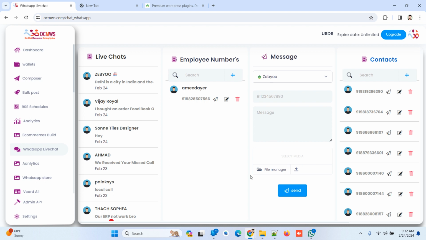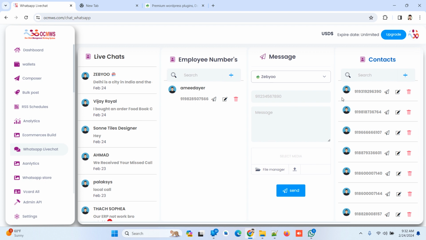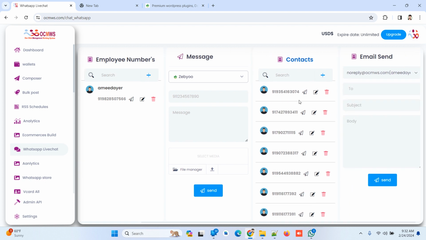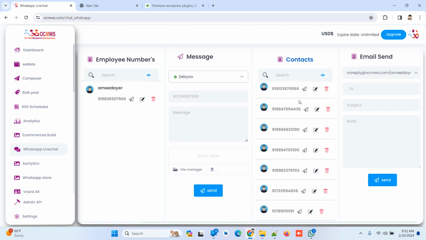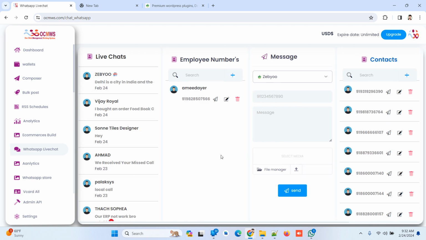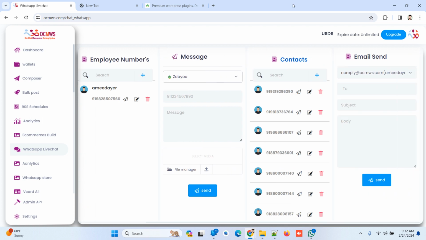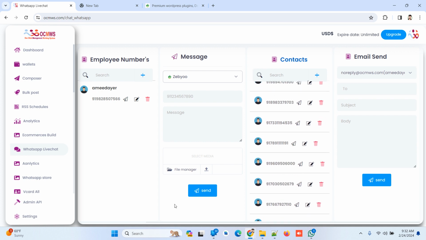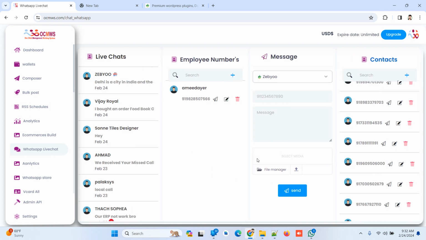Here is the contact list. You don't need an entire section to add any chat or something else here. Okay, so here is the employee and numbers list, multi. So you can send whatever you want. You just select here. Here is the message, and you put a number.